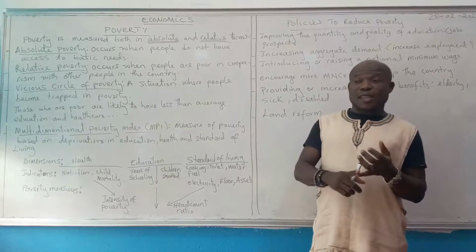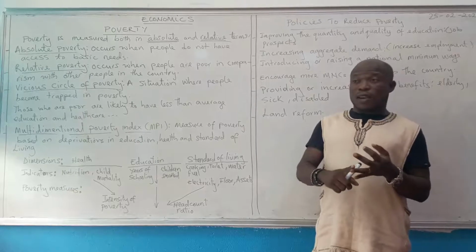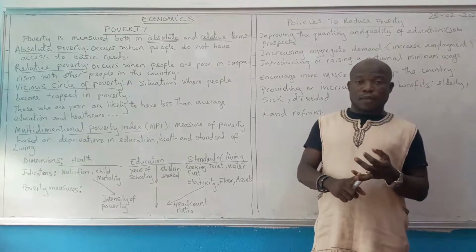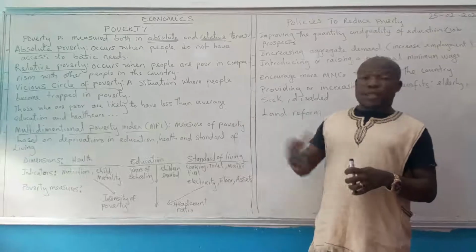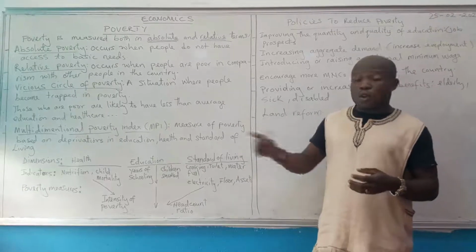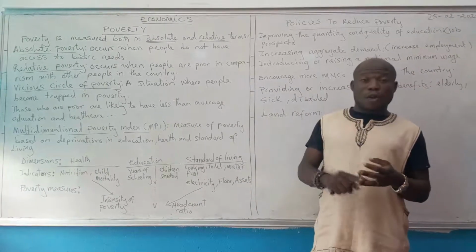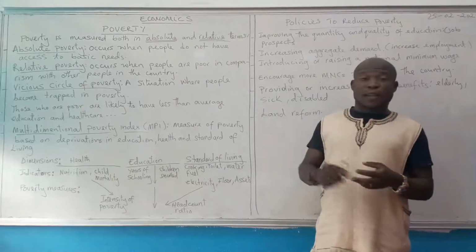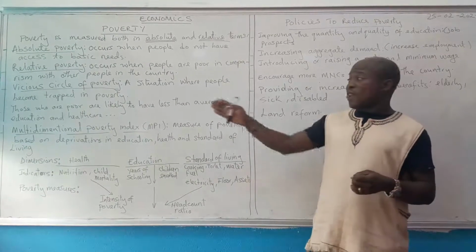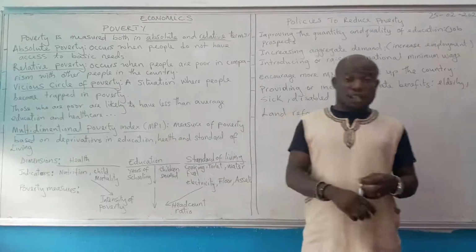They cannot access education. They cannot access health. And with this, it can lead to low productivity, unemployment, and low living standards. It can even affect the prospects of their children.